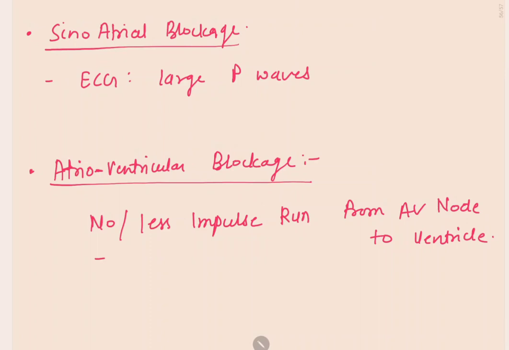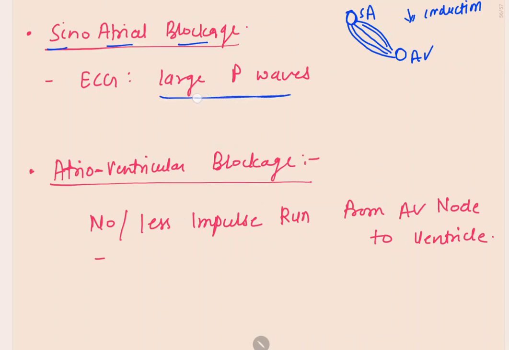Another kind of arrhythmia we can see in sick sinus syndrome is sinoatrial blockage. What happens here? There is an SA node and an AV node, and in between them there are fibers through which the impulse carries forward to the AV node. But here there is decreased conduction or absence of impulse propagation. We can see large P waves in the ECG in case of sinoatrial blockage.